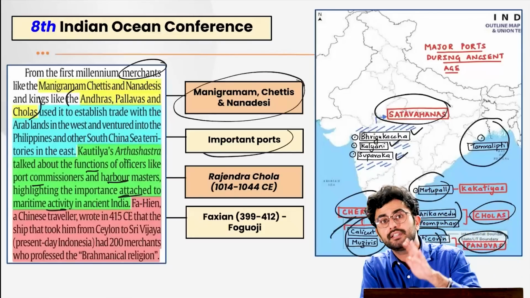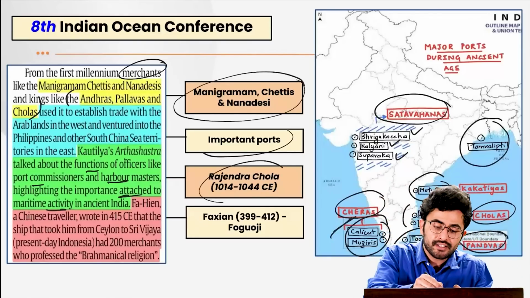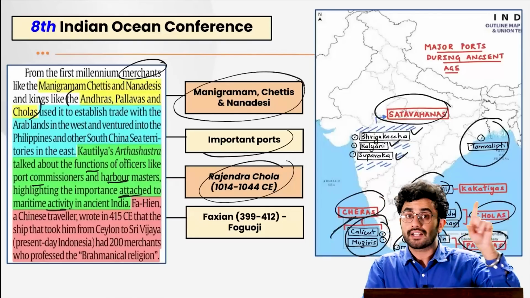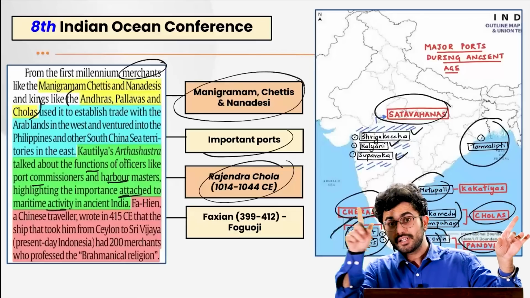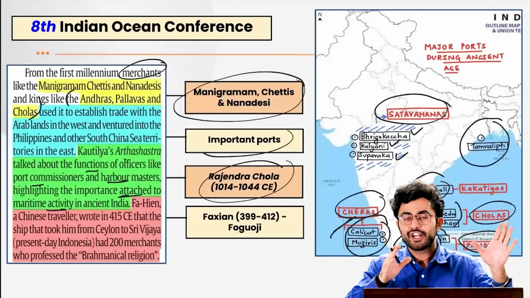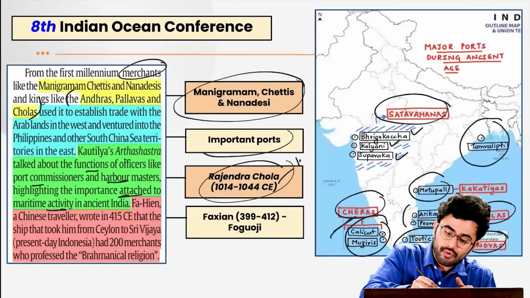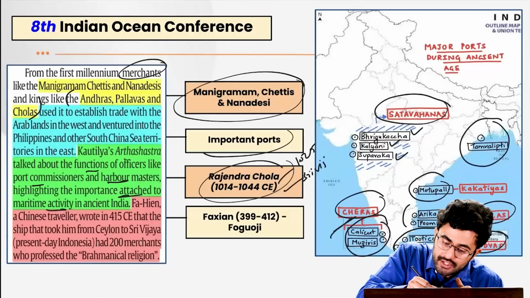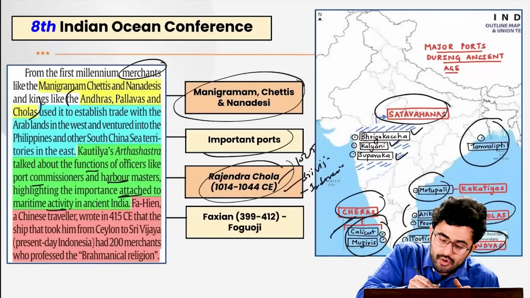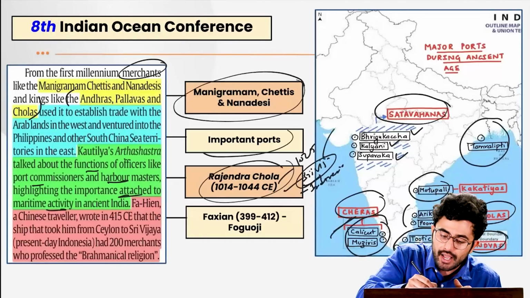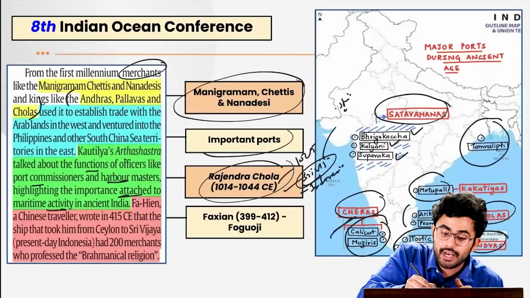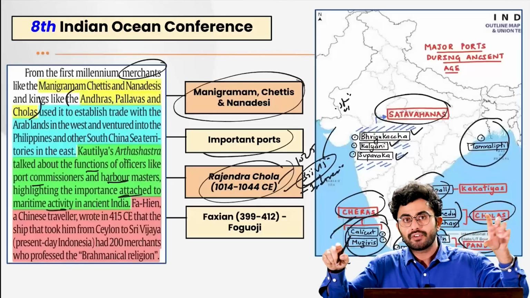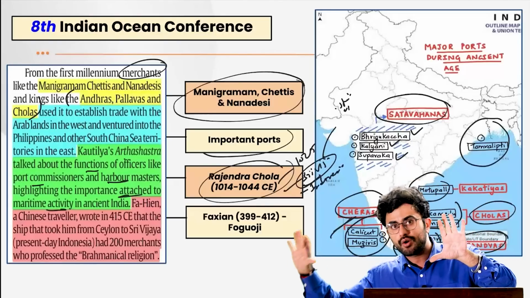That can also be seen in the expedition which was taken by Rajendra Chola, who was the successor of Raja Raja Chola. Raja Raja Chola built the Brihadeshwara temple. Now you can relate. So Rajendra Chola in the year 1025 CE actually raided the Sri Vijaya Empire, which is currently modern-day Indonesia. Why? Because this Sri Vijaya Empire was actually trying to block the Strait of Malacca in the Indian Ocean, which connects basically the Andaman Sea to the region of Indonesia.